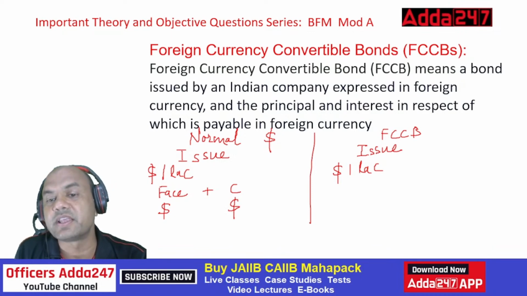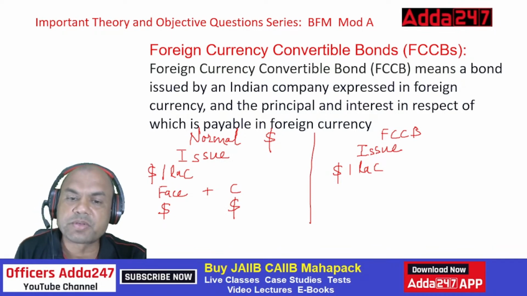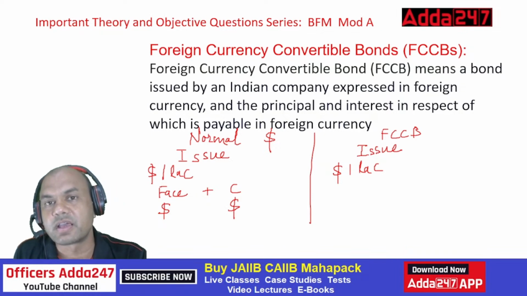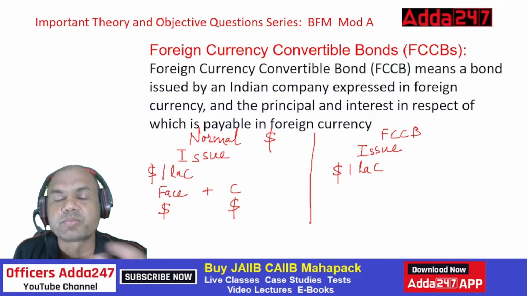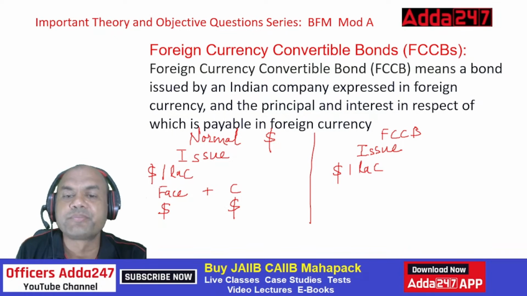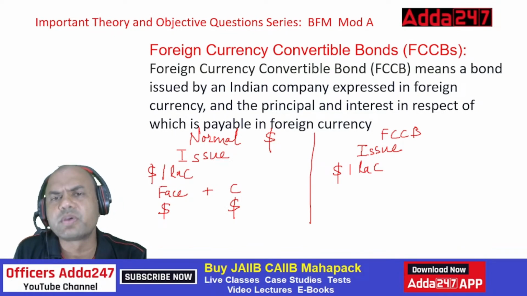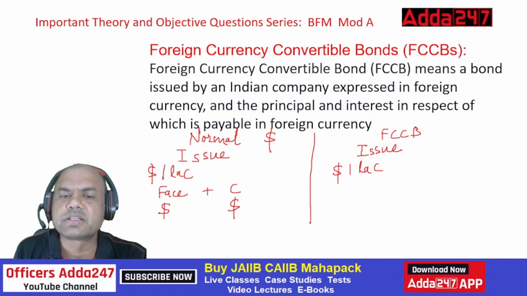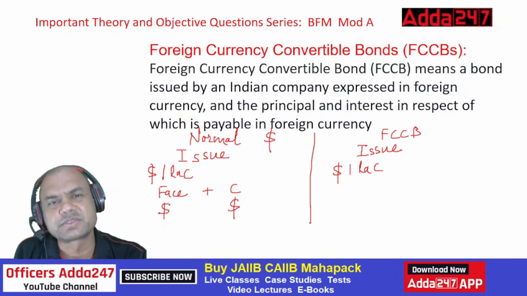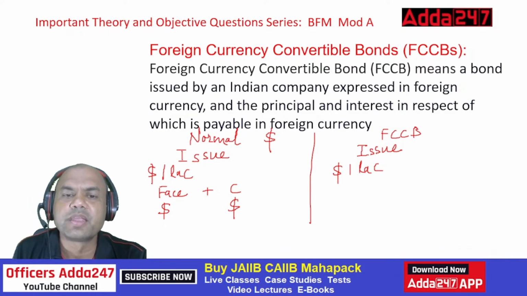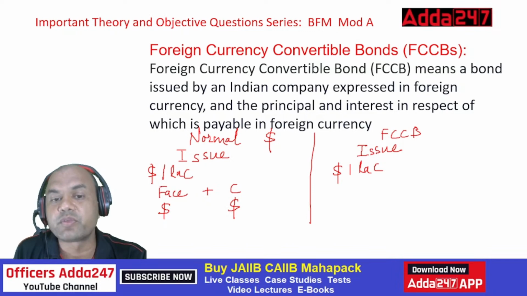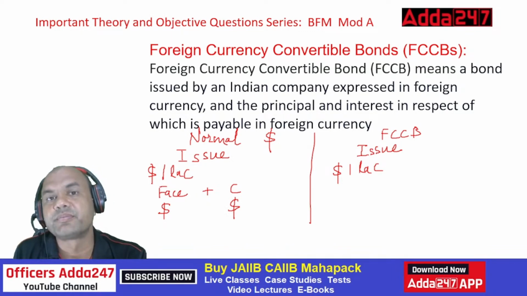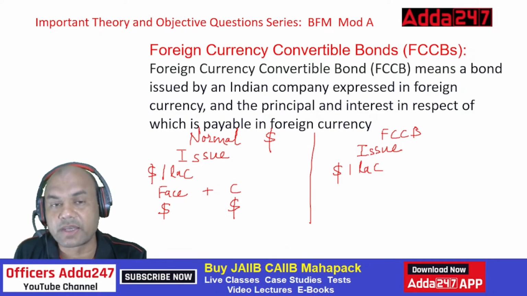Now what happens in an FCCB? When I issue the bond, I give a conversion option. I can tell the customer who has bought this bond that instead of giving you the coupon every 6 months or every year, at maturity I'll give you the entire amount along with the interest arrears.